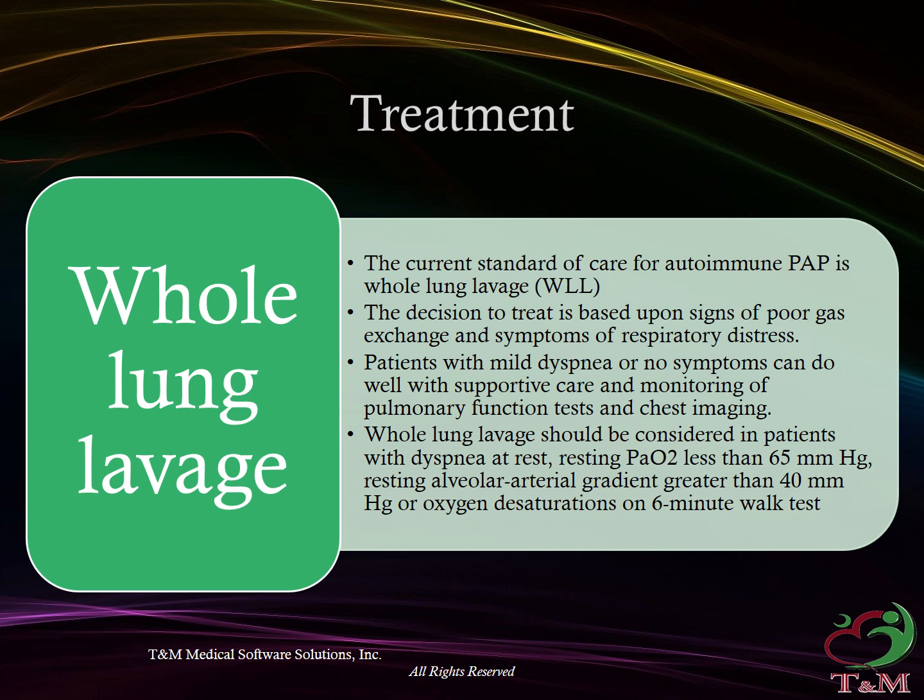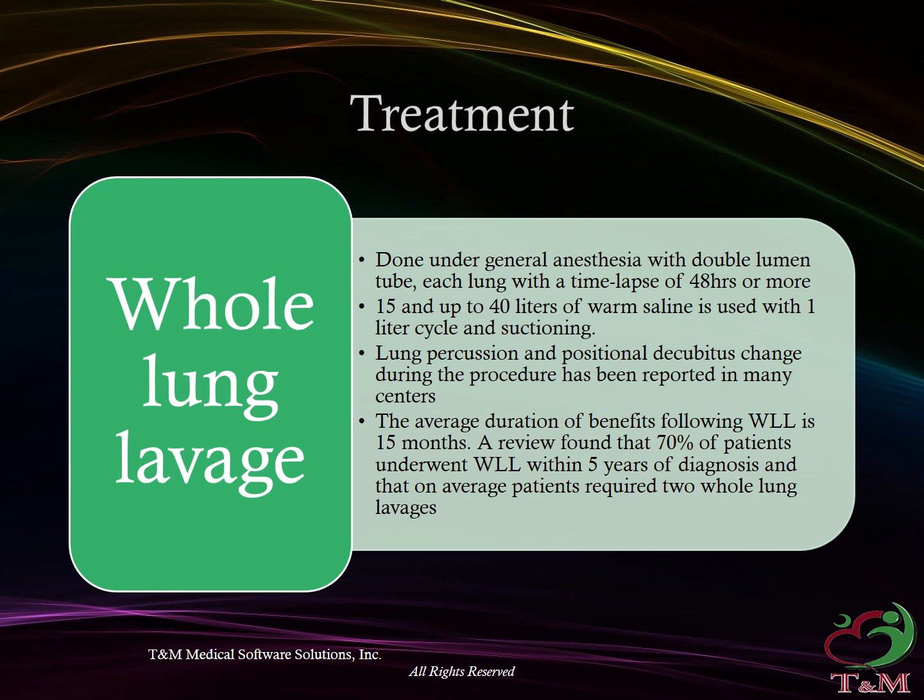Whole lung lavage should be considered in patients with dyspnea at rest, resting PaO2 less than 65 mmHg, resting alveolar-arterial gradient greater than 40 mmHg, or oxygen desaturations on 6-minute walk test. Whole lung lavage is done under general anesthesia with a double lumen tube, each lung with a time lapse of 48 hours or more. 15 and up to 40 liters of warm saline is used with 1 liter cycles and suctioning.